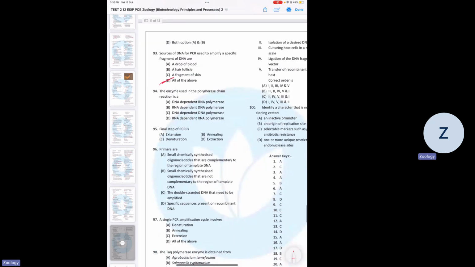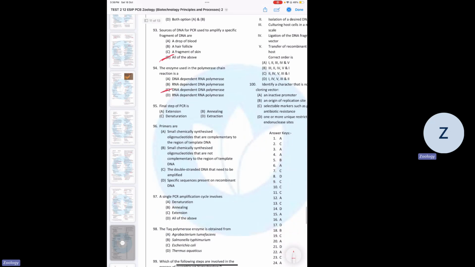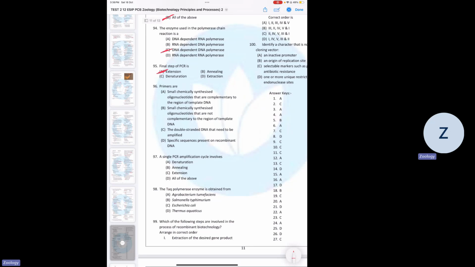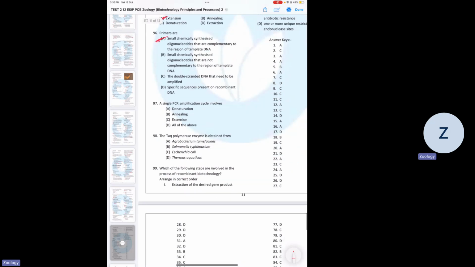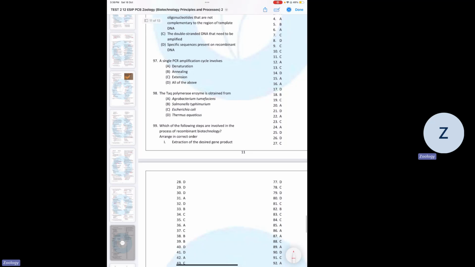Sources of DNA for PCR used to amplify a specific fragment of DNA: drop of blood, hair follicle, fragment of skin. Actually, all of these. They all are sources of DNA. Enzyme used in polymerase chain reaction is DNA dependent DNA polymerase. So C. Final step is extension. So A. Primers are what? They are small chemically synthesized oligonucleotides that are complementary to the region of the template DNA. So A.